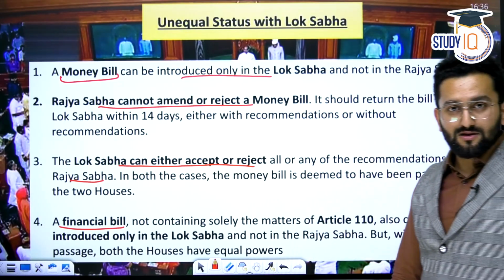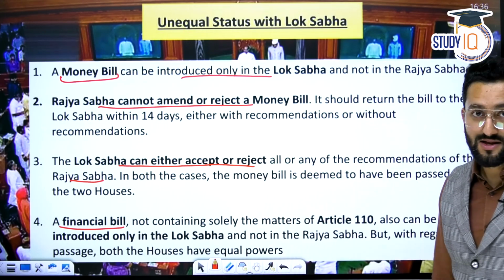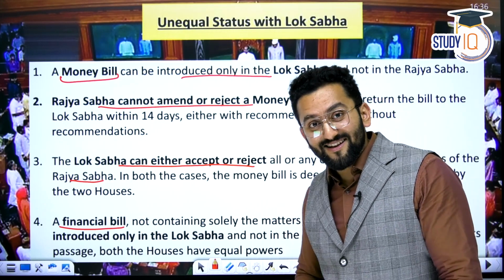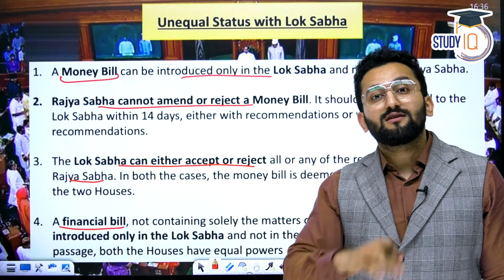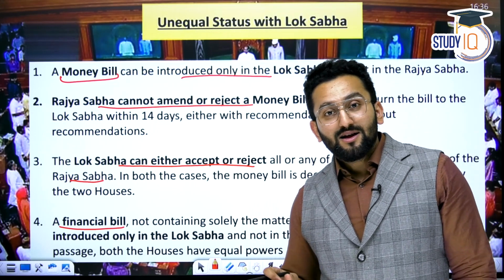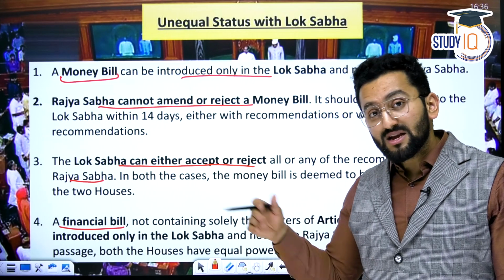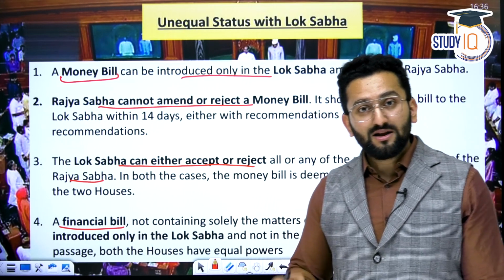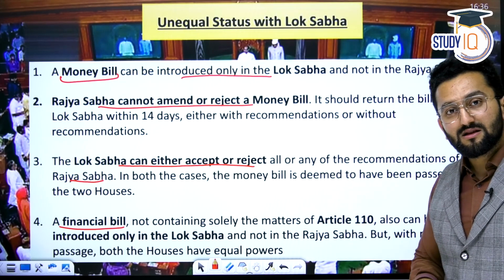Now, unequal status, let's talk about. Equal status is clear, the cases in which Rajya Sabha and Lok Sabha are equal. Unequal status: a money bill can only be introduced in Lok Sabha. I also told you the cases. Then in respect of money bill, Rajya Sabha cannot amend or reject a money bill. They can only recommend, and that recommendation is not mandatory for Lok Sabha. They can reject, they can accept. And for the maximum how much time can Rajya Sabha hold a money bill? That is 14 days. And if nothing has been done by Rajya Sabha for 14 days, it is deemed to have been passed and presented before the President. So in this respect, Lok Sabha is considered superior.